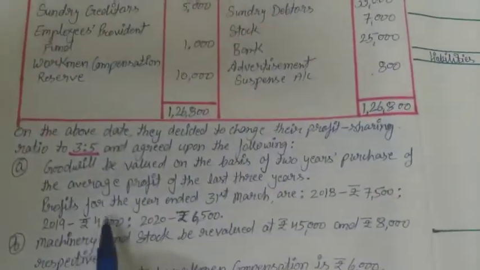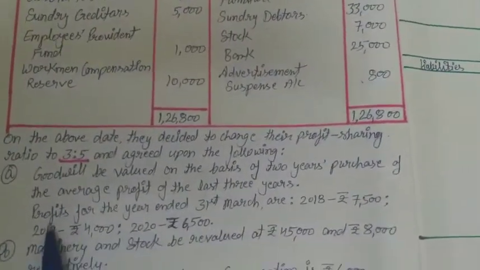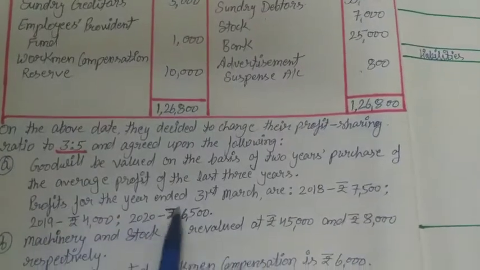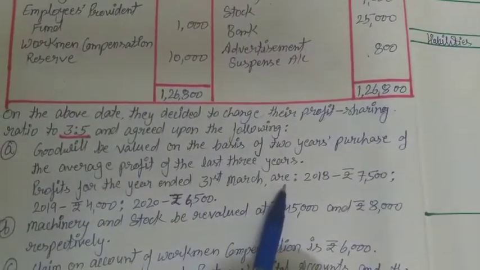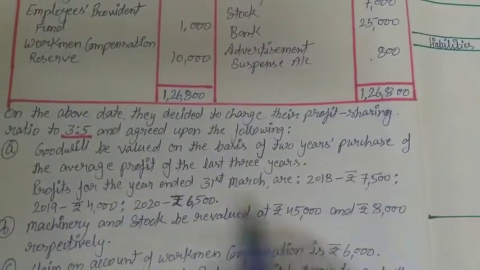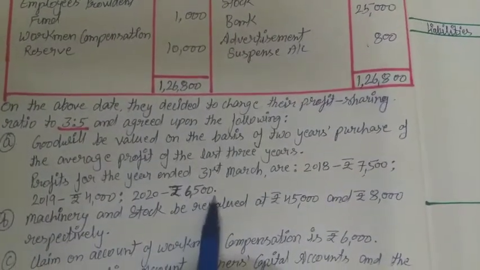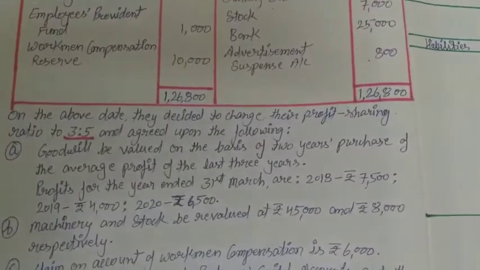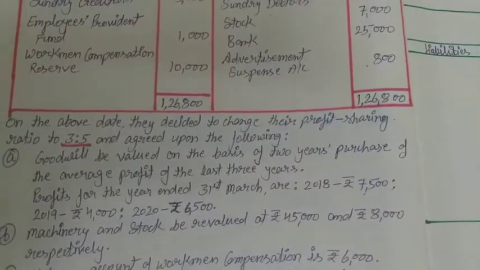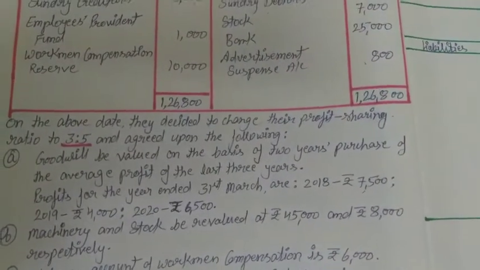So first we are reading the question, what information is there. Profits for the year ended 31st March: 2018 is 7,500, 2019 is 4,000, 2020 is 6,500. These are the 3 years' profits. Okay, so what thing do we have to remember?